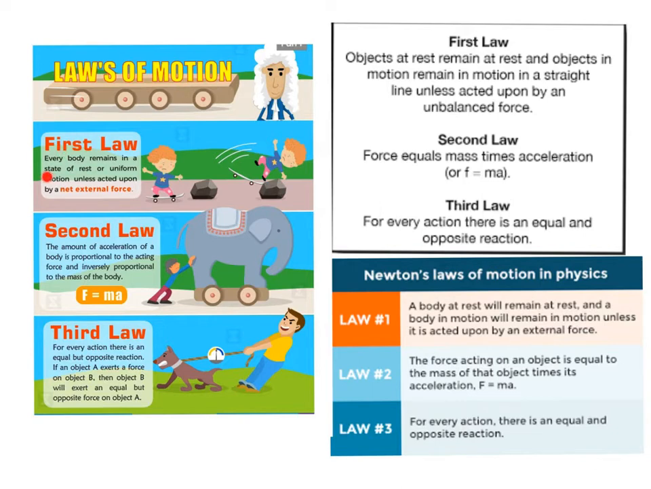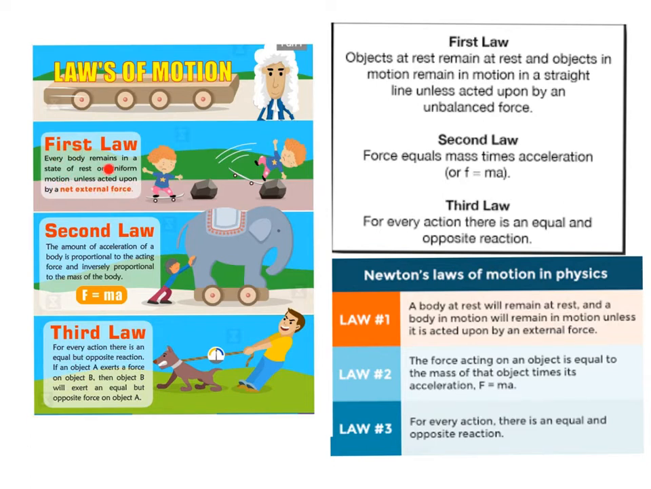Let's do the first law. Every body remains at rest or uniform motion unless it is acted on by a net external force. This one is good because net external force should be in there. Whereas this one says an unbalanced force, and here they say an external force. This is actually the weakest because you could have two external forces that cancel each other out. So it should be an unbalanced force, or this is actually saying it in the best way, a net external